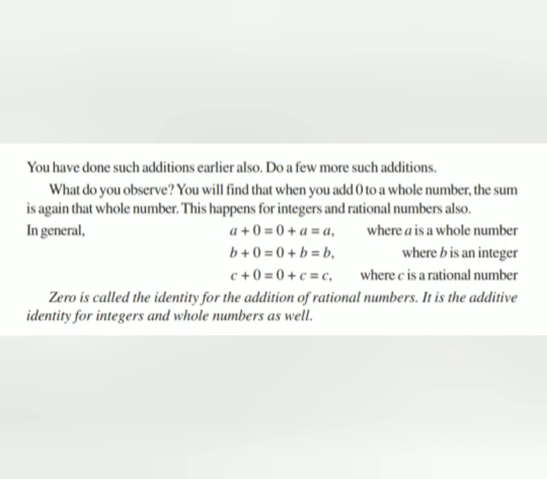If you consider a whole number, an integer or a rational number, that is, if you add a plus 0, b plus 0 or c plus 0, the answer will be a, b, c respectively. Hence 0 is called the identity for addition of rational numbers. So it is the additive identity for integers and whole numbers as well. So whenever you add a rational number c to 0, you will get back the same rational number.